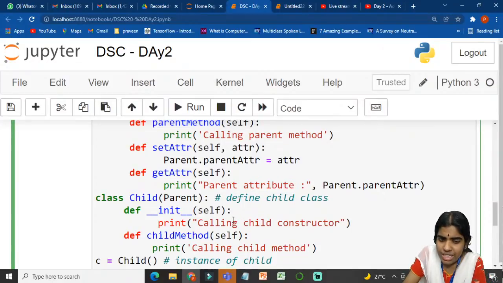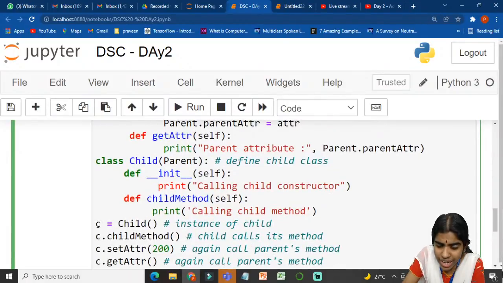Am I making sense? What I am trying to do here is call the child class constructor. And def denotes a function in the child class. Whenever I want to define any user defined function, I have to use the def keyword. Am I making sense? So child method, I am calling the child method.